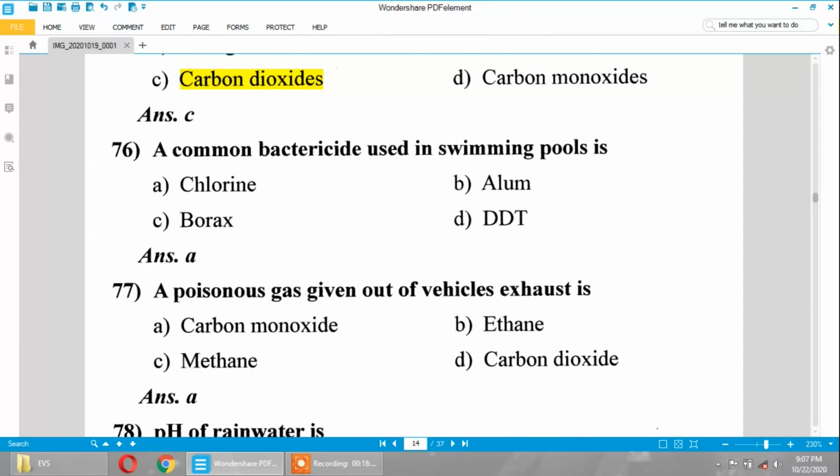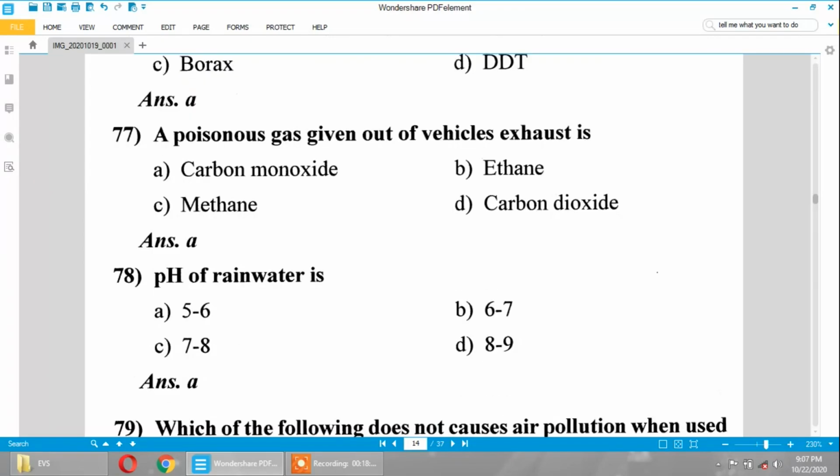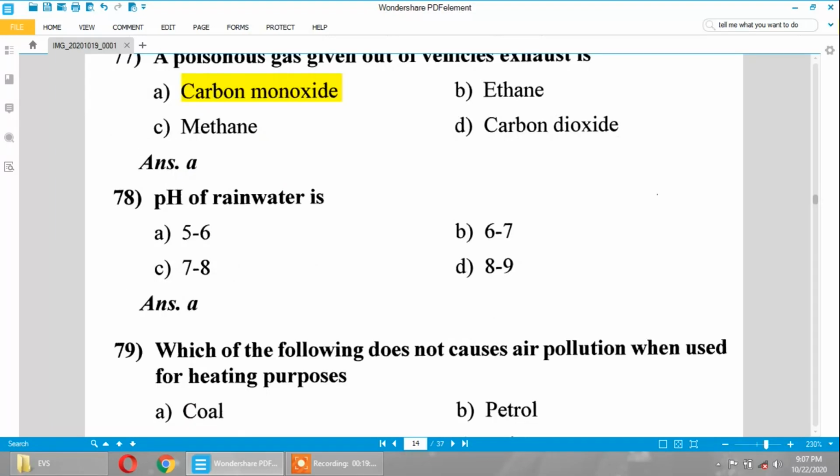A common bactericide used in swimming pools is chlorine. The poisonous gas given out of vehicle exhaust is carbon monoxide, a deadly poisonous gas, CO.